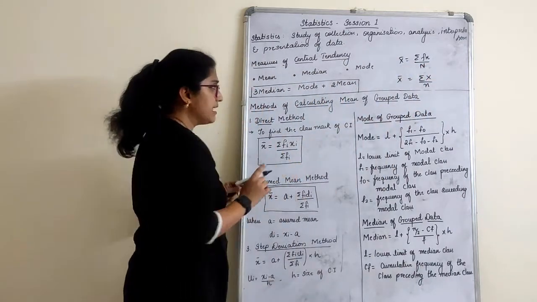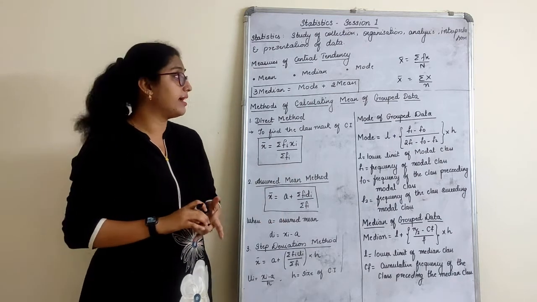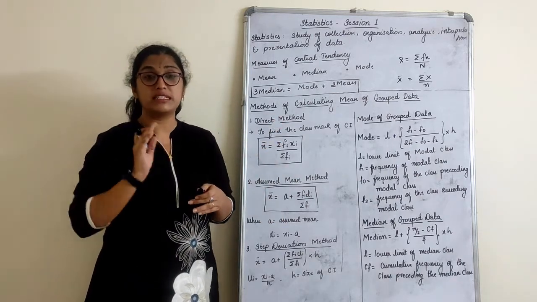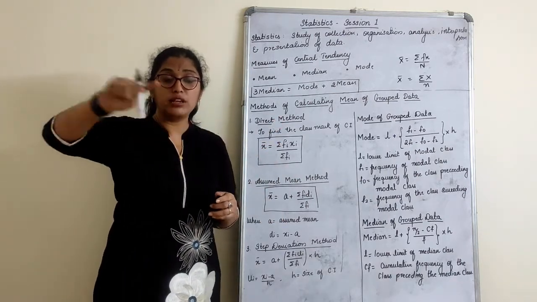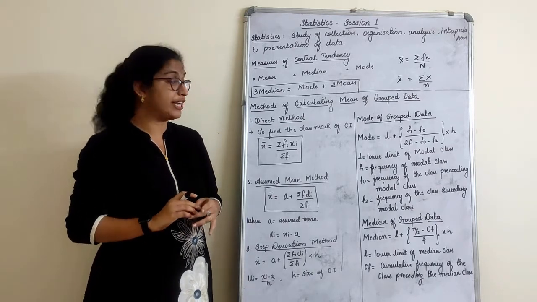N is nothing but the same here, the number of scores. What we find here, I have written as Fi. I'll explain that. So, total number of scores. It is simple if you have to understand: total number of scores divided by number of scores, right? That is what in mean we find.